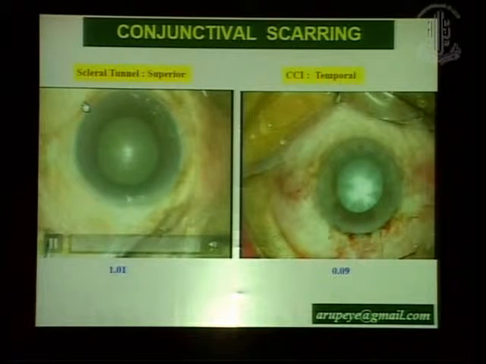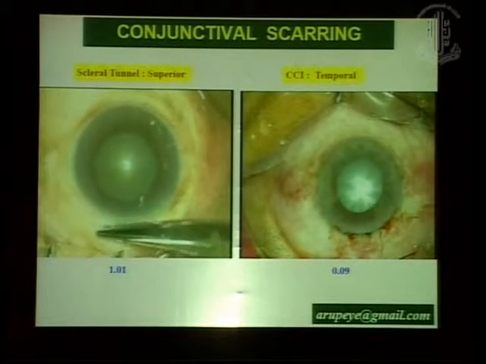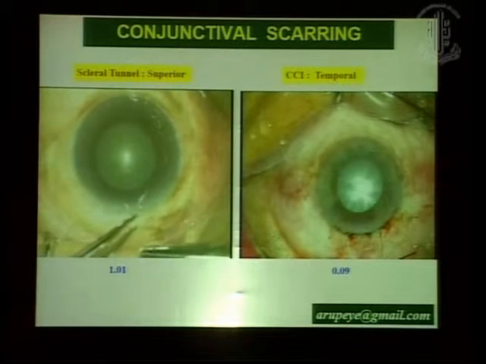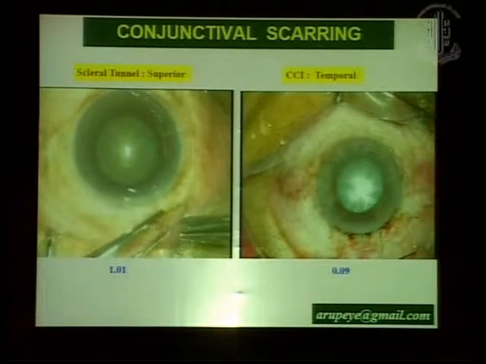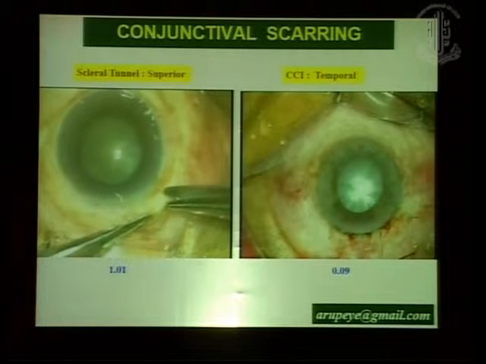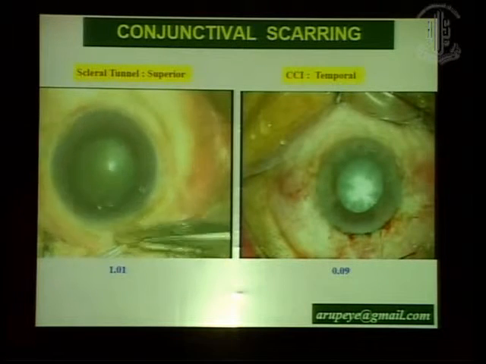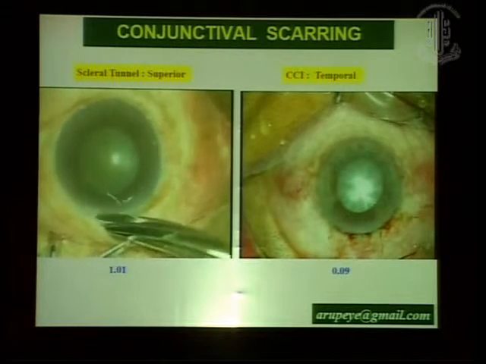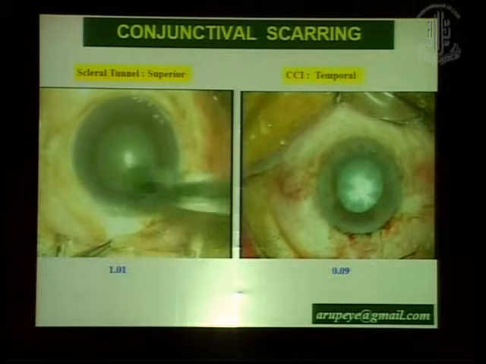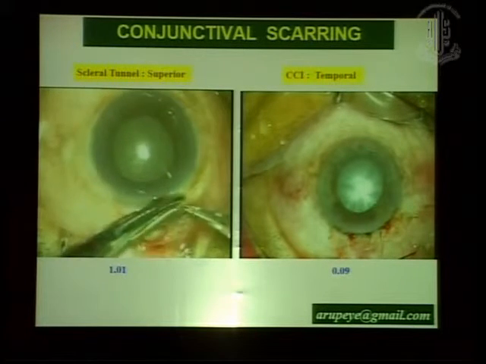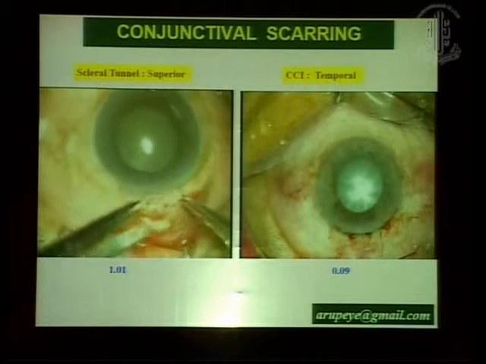For example, if I'm dealing with a very hard subluxated cataract and I am not sure whether I'll be able to complete the phaco by performing only phacoemulsification, or I might have to convert to a non-phaco technique. Or if a patient opts for a rigid intraocular lens. In our country, people still opt for a rigid lens because of financial reasons and other reasons. So dissection of a conjunctival flap is difficult but not impossible. You can always make a flap. And then the problem starts when you're closing the incision, the conjunctival flap tends to get retracted. So you have to carefully drape it over the incision, and at times you may have to anchor it at the periphery using a Vicryl or nylon suture. So this is not really a major problem.